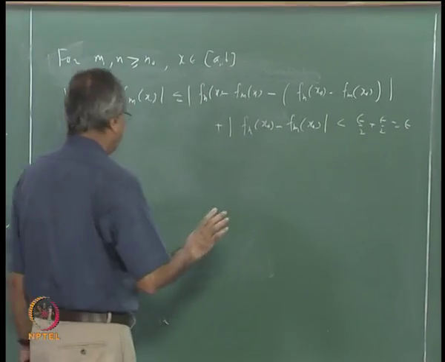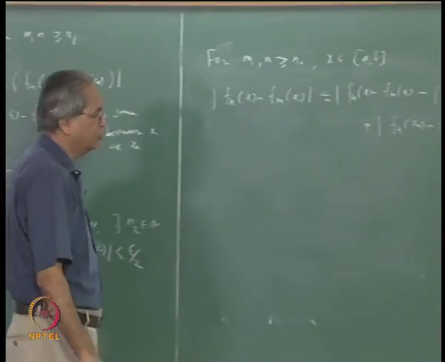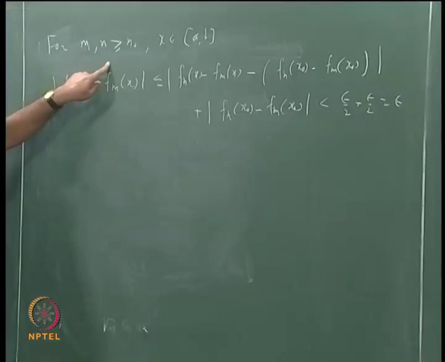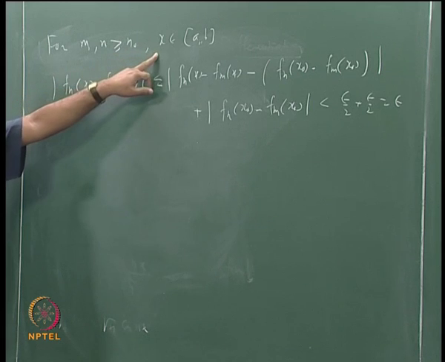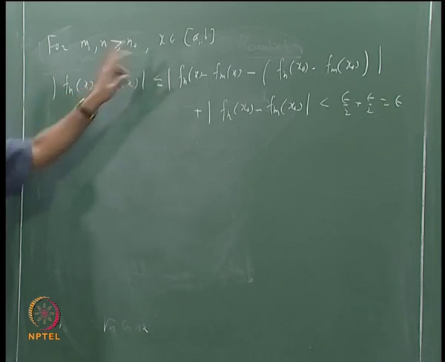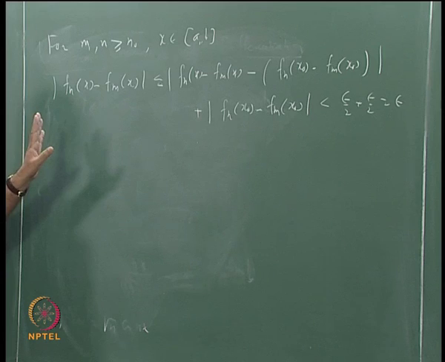So what did we show? That given any epsilon, there exists n0 such that whenever m and n are bigger than or equal to n0, mod fn x minus fm x is less than epsilon for every x in [a, b], okay, which is the same as saying that fn is uniformly Cauchy, okay.